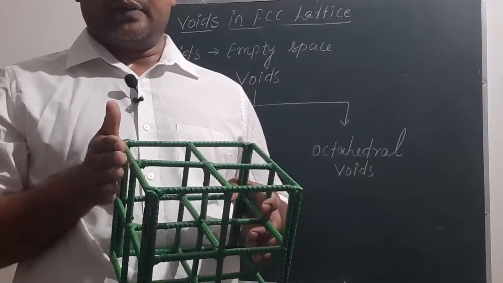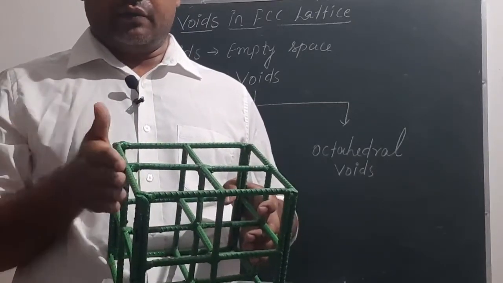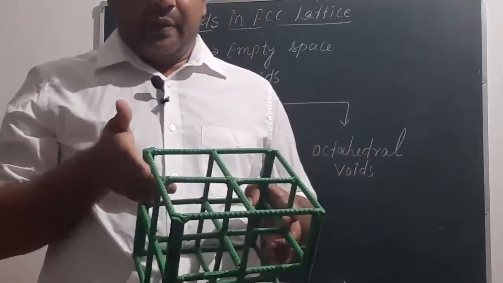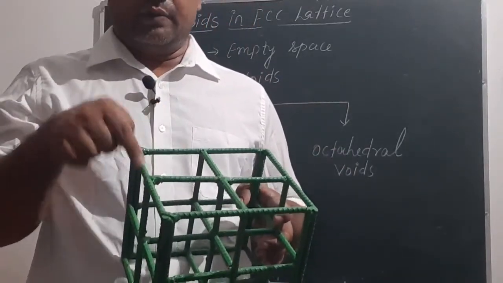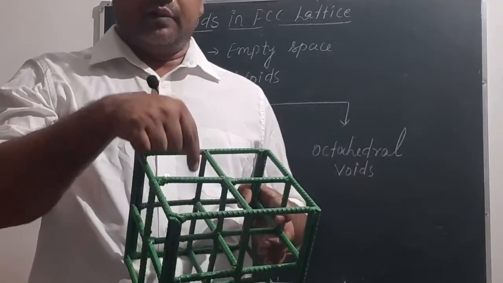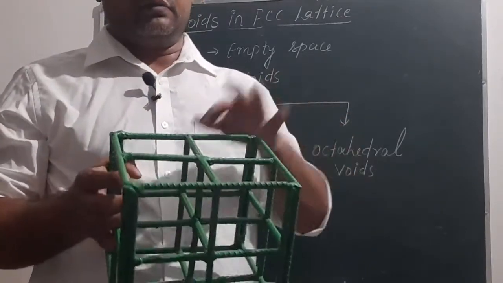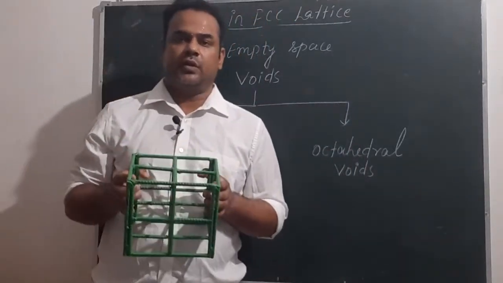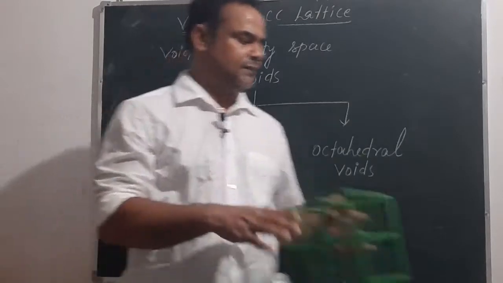So 1/4 part of the octahedral void forming here due to extension of this space lattice will be inside this unit cell. Similarly 1/4 here, 1/4 here. From all the edges the contribution to the octahedral void will be 1/4.